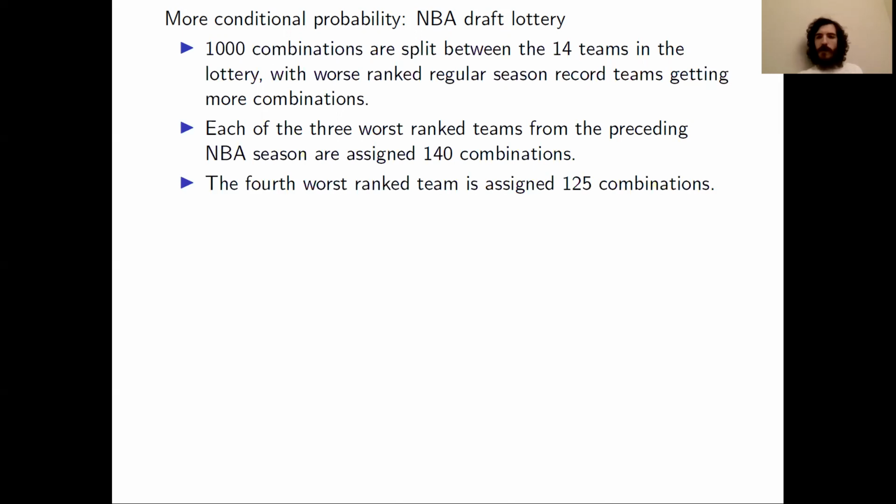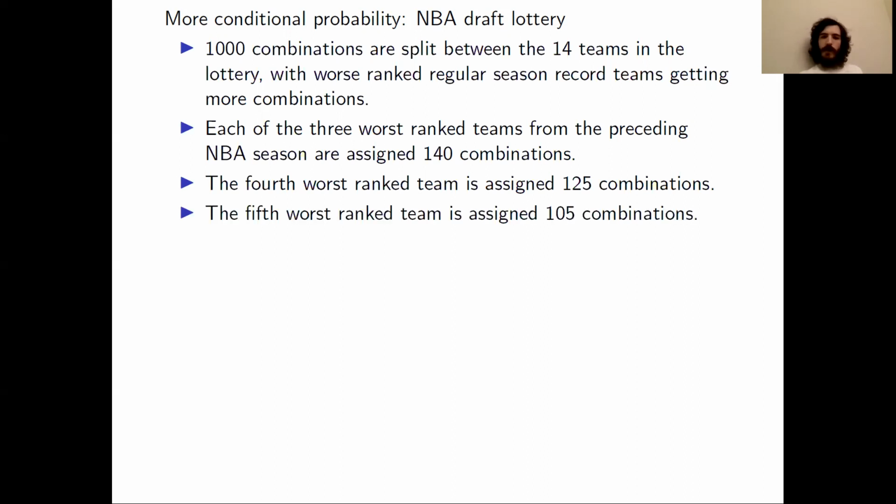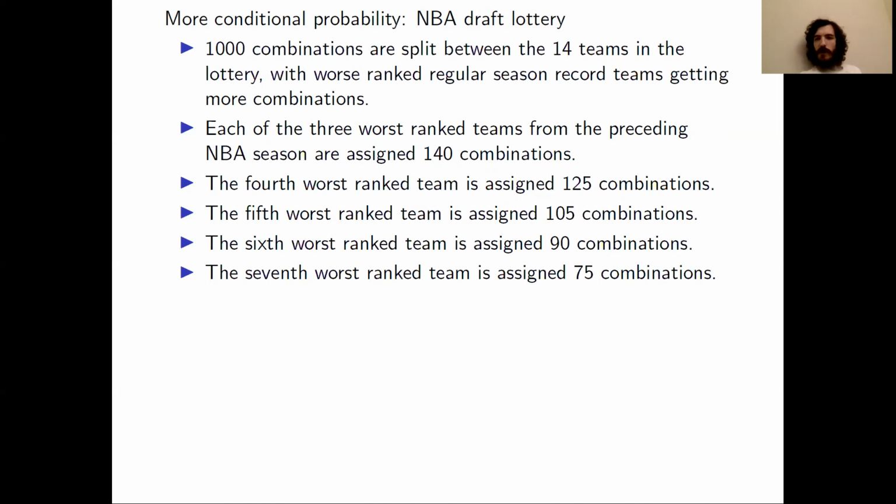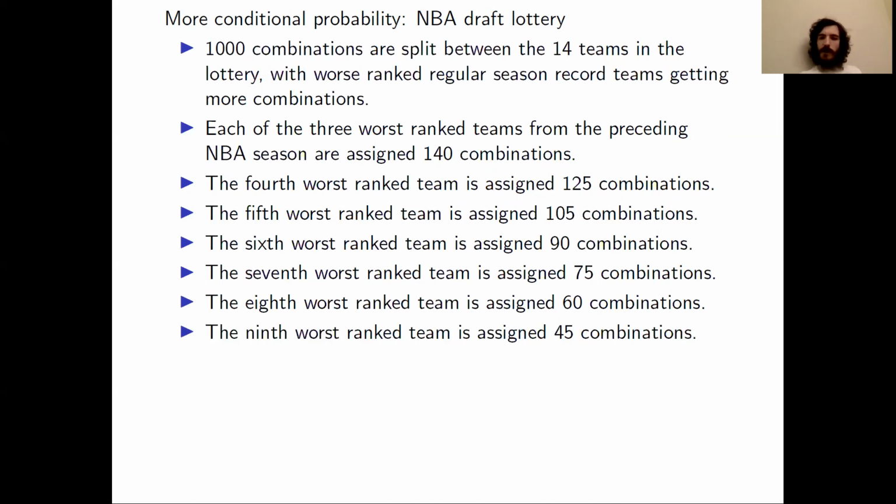The 4th worst team from the previous season gets 125 combinations. The 5th worst gets 105 combinations. The 6th worst team gets 90 combinations. The 7th worst gets 75. The 8th worst gets 60. The 9th worst team gets 45 combinations.